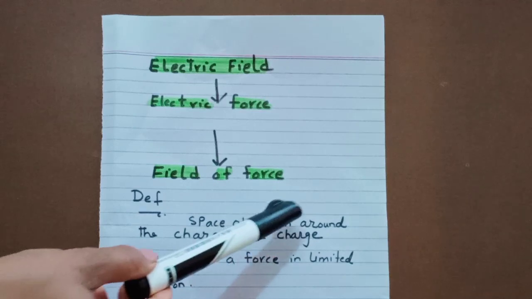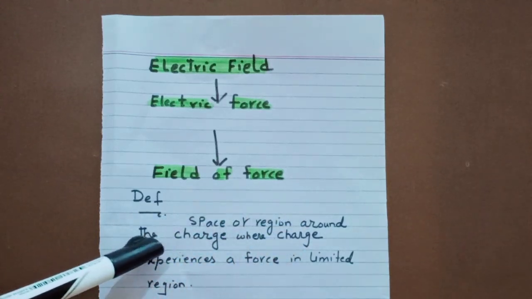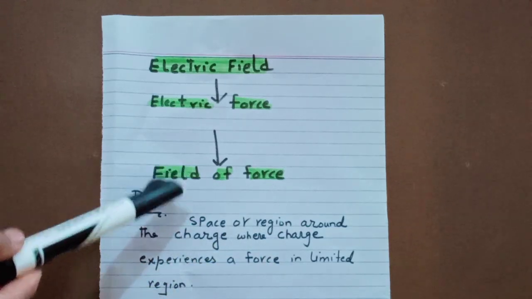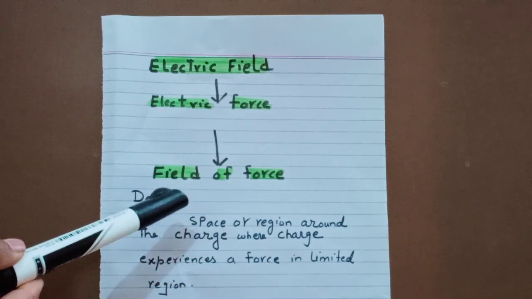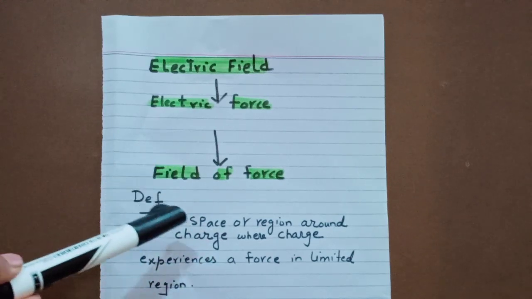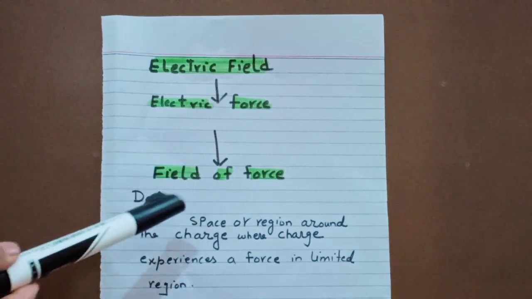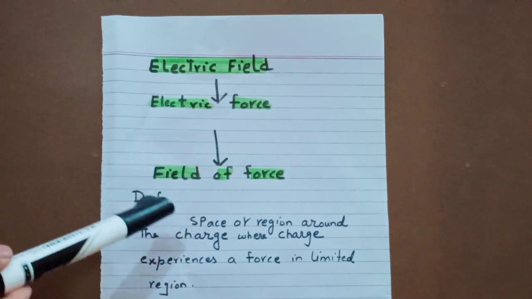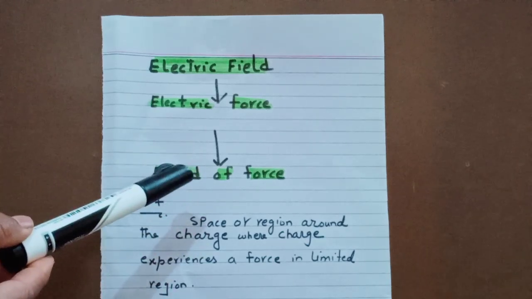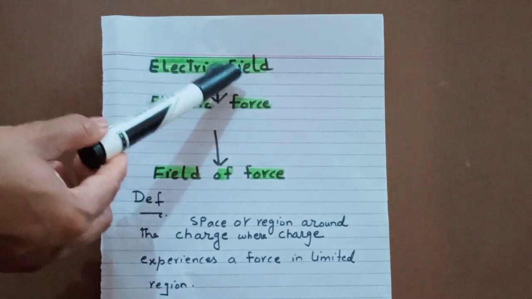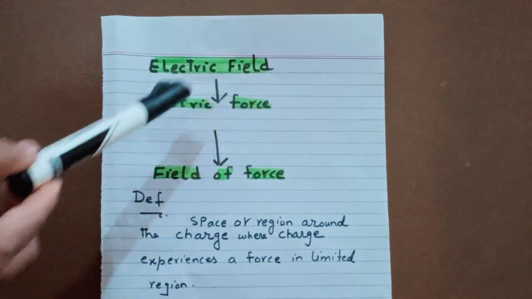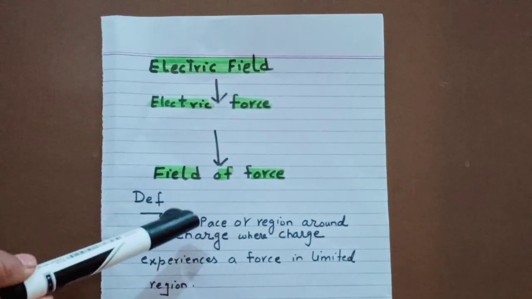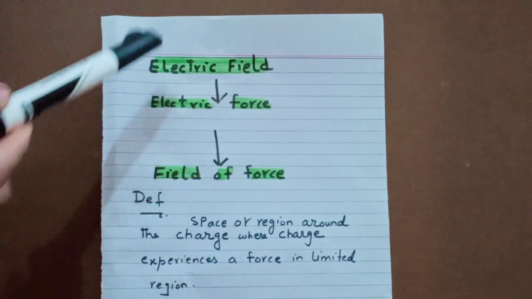A space or region around the charge where a charge experiences a force in a limited region. Charge has this ability that around its region, in a limited region, it experiences some force. The effect of that force which is present around the charge is called electric field. That effect of force is also called electric force, and also field of force. So the limited force around the charge is called electric field.